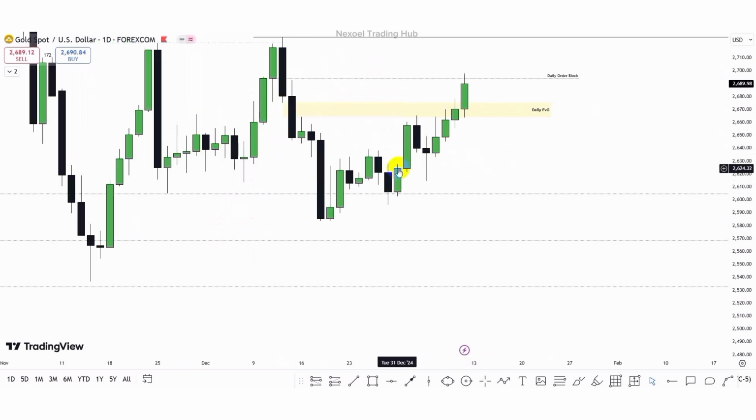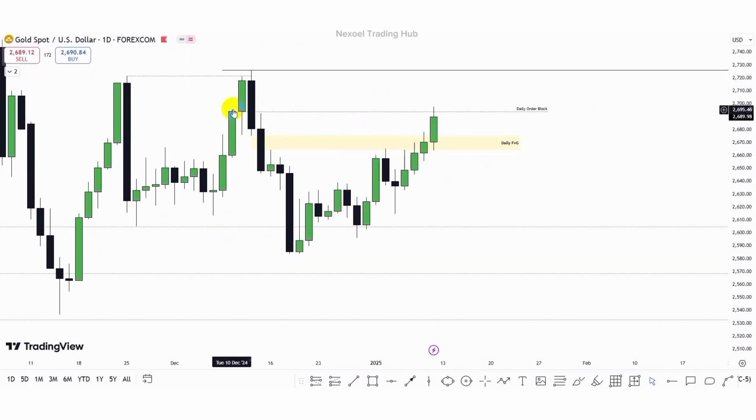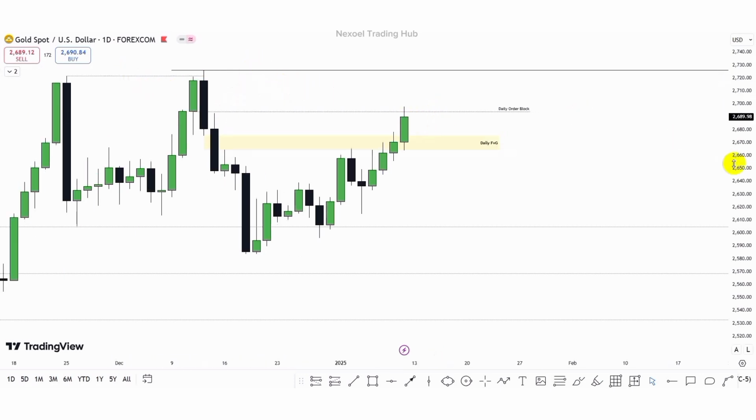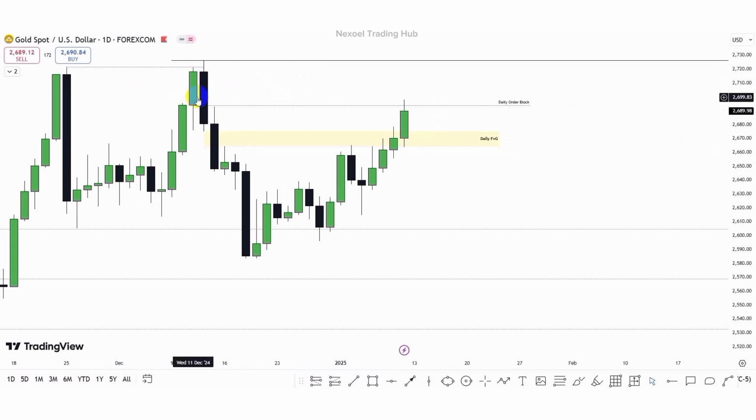So I told us to expect the possibility that price may go bullish at this order block, and that was what happened. So now we can see price is facing reaction at this order block. This order block took out this liquidity. So we could see price now, since we are seeing it reacting at this order block, and price has closed below the volume of this order block.